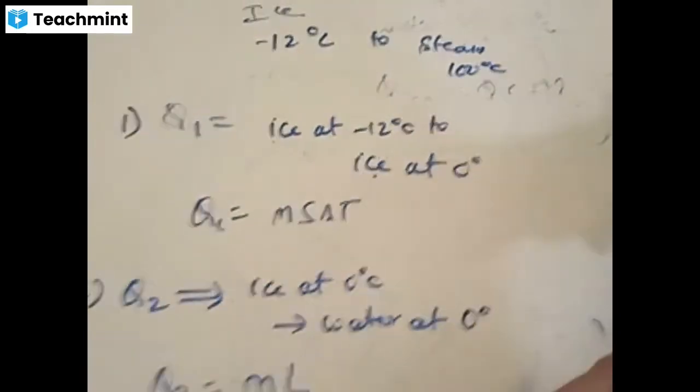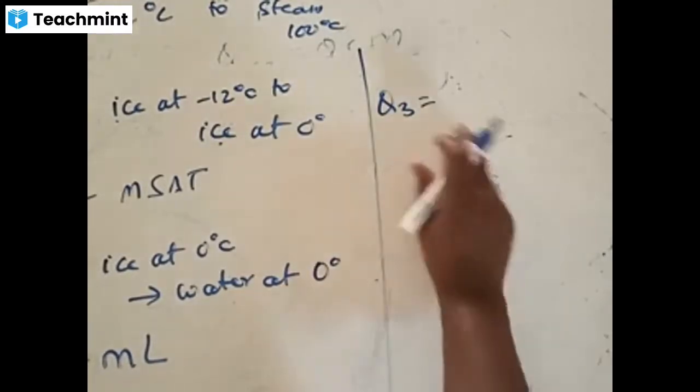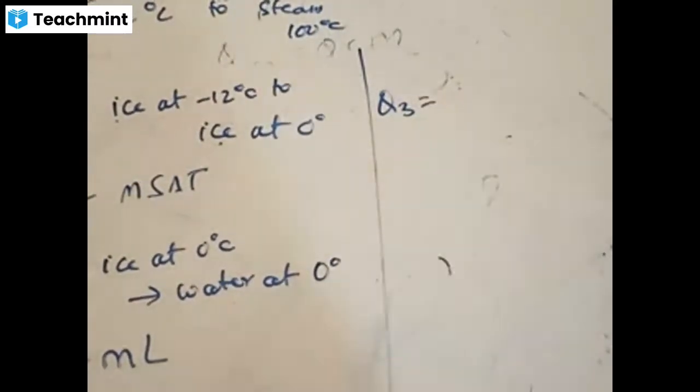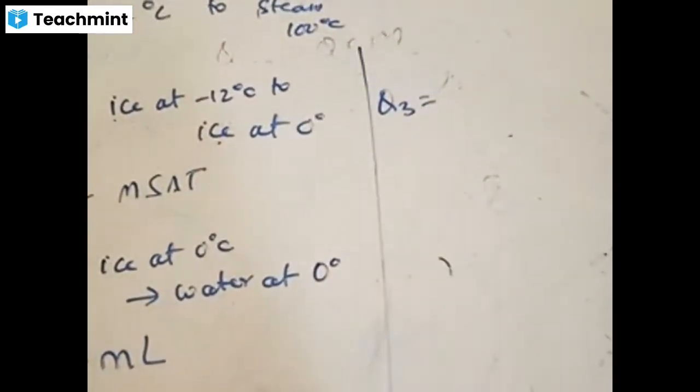Two steps are clear. Now, the third step. Anybody, any idea? Nikhil says water at 0 to steam at 100. Rajesh, it's not steam at 100. Rajesh says water at 100. Very good. Nikhil, you say steam at 100. Instead of steam, you should say water at 100, because you should not change both state and temperature at a time. If temperature change is taking place, keep that state the same.